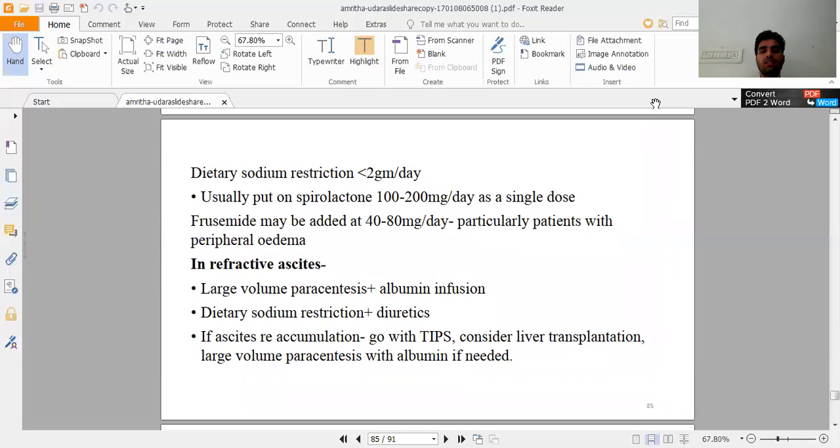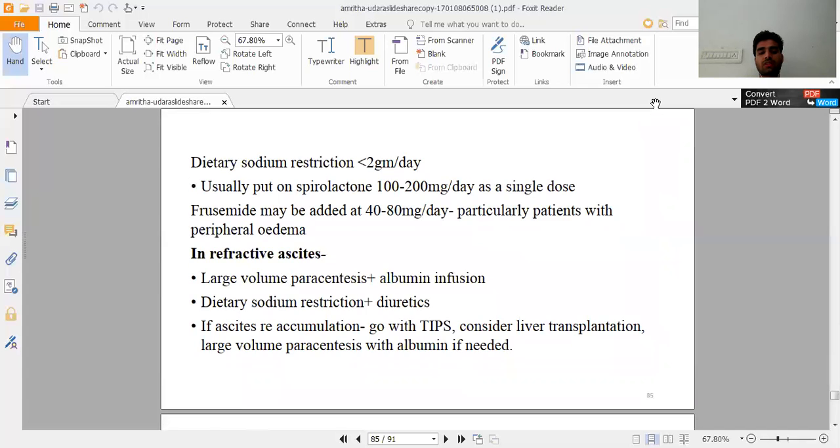Dietary sodium restriction to less than 2 grams per day. Usually the patient is put on spironolactone and furosemide also. In refractory ascites, large volume paracentesis plus albumin infusion, dietary sodium restriction plus diuretics also.